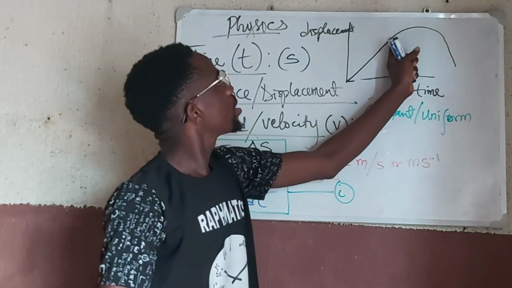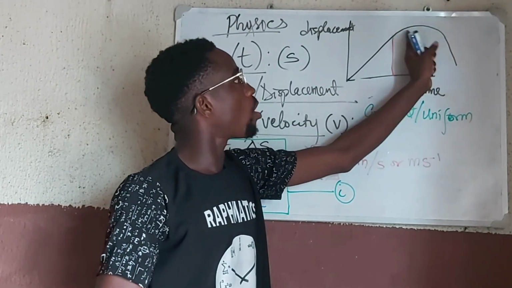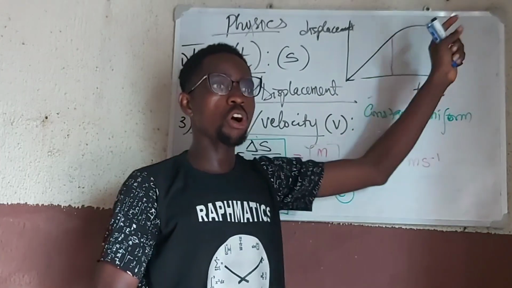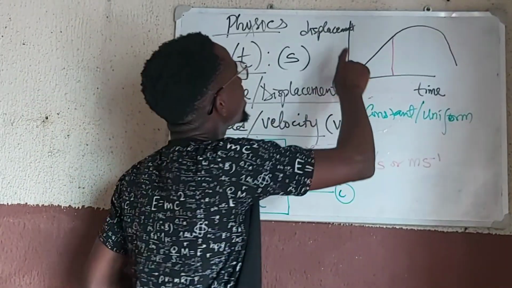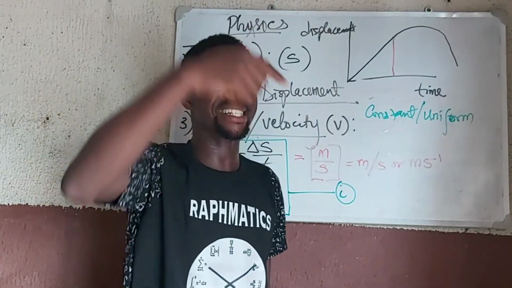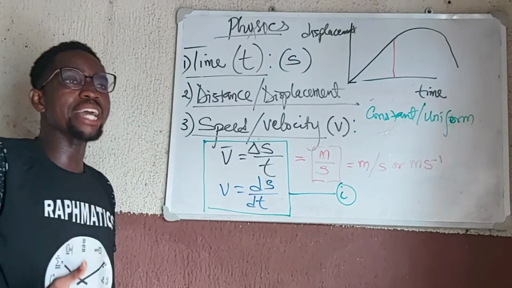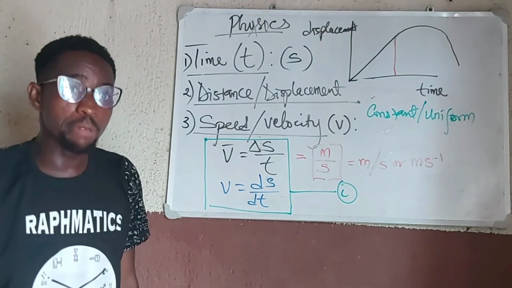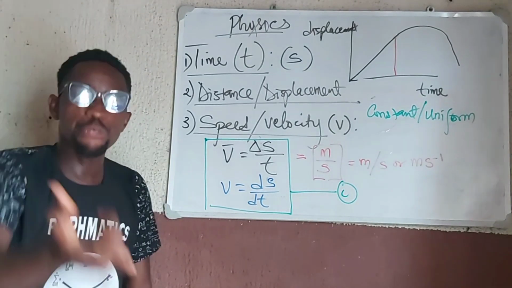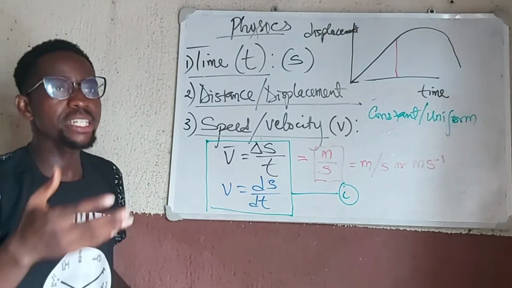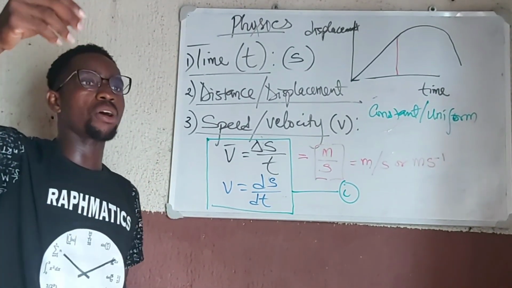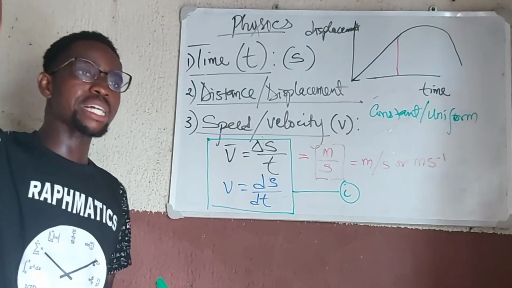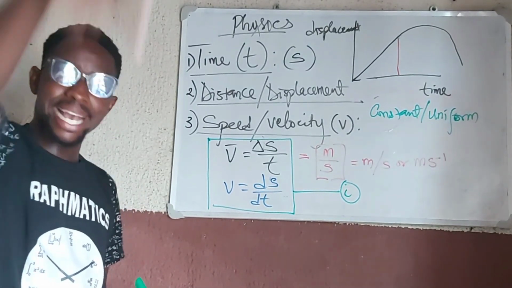Now, at this region where there is a curve, this curved region shows where the displacement is changing, so it is no longer uniform. The displacement is not changing uniformly, but it is changing non-uniformly. The way the displacement changed in the previous time is not how it will change in the next time.